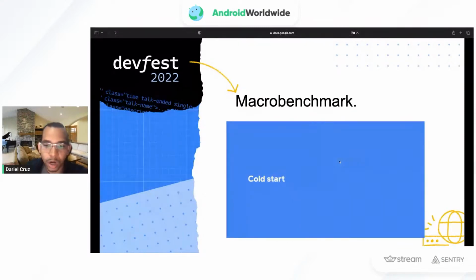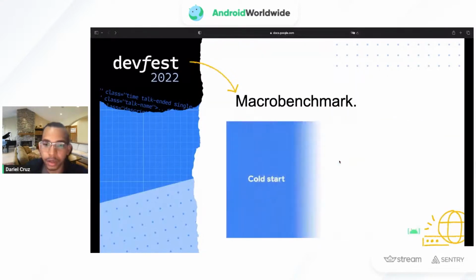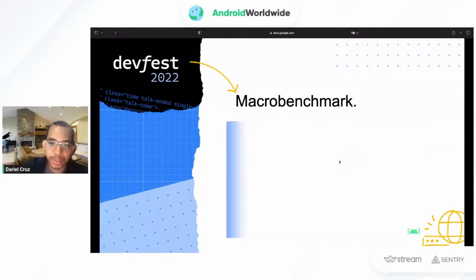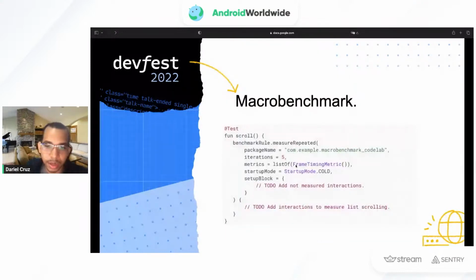If it's warm, meaning that maybe it was stopped, or if it's hot, meaning that maybe the activity was just paused or in the background, and it should come quickly to the front of the screen. So we can specify that as well in the startup mode.